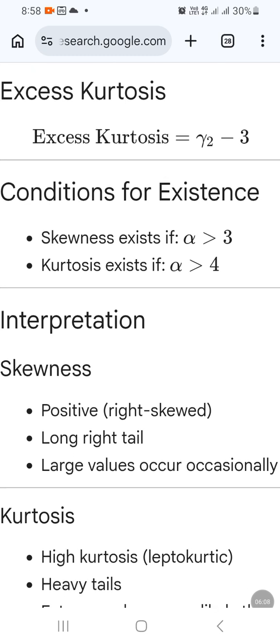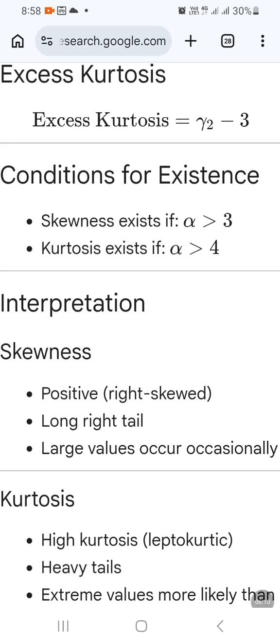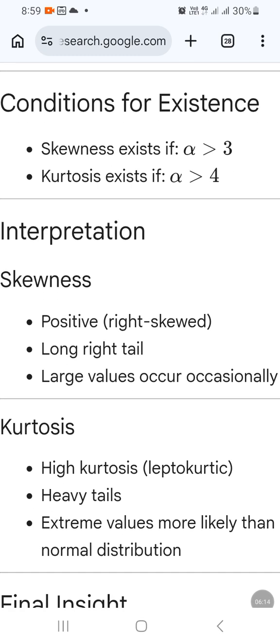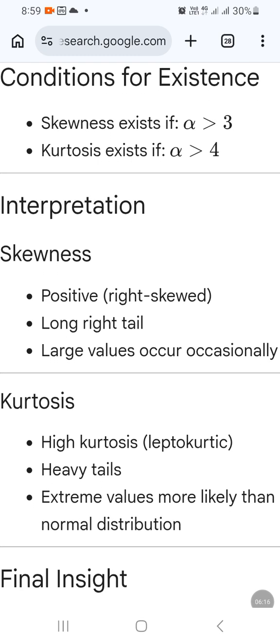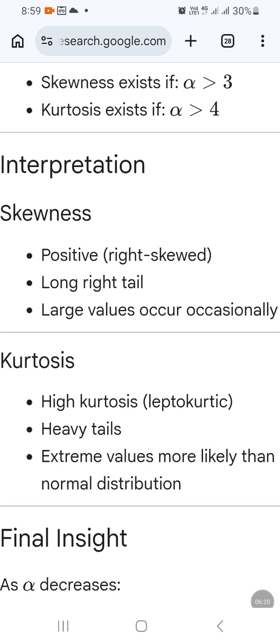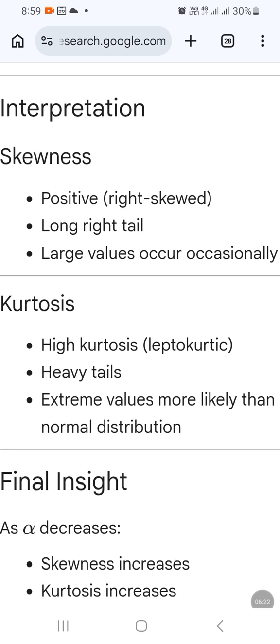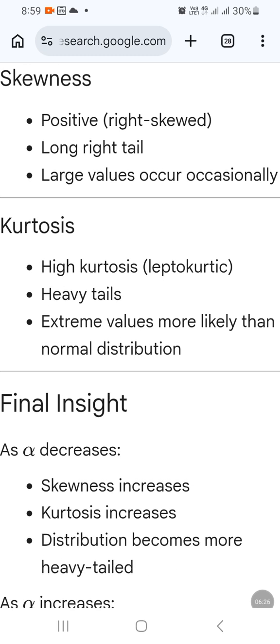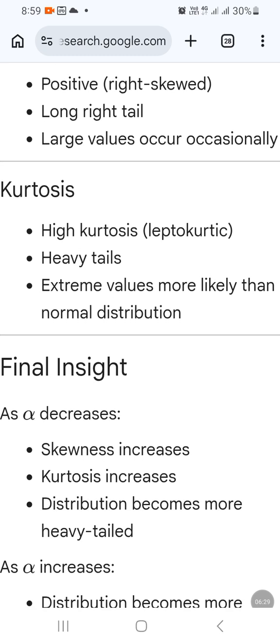Skewness is positive, or right skewed: a long right tail, and large values occur occasionally. And we know that Pareto distribution is leptokurtic, with high kurtosis, heavy tails, and extreme values are more likely than for normal distribution.